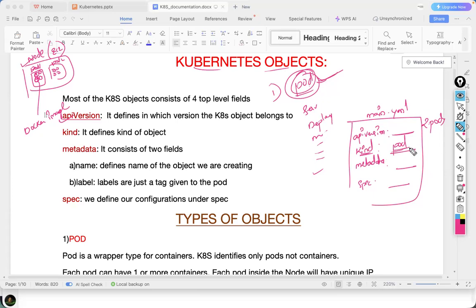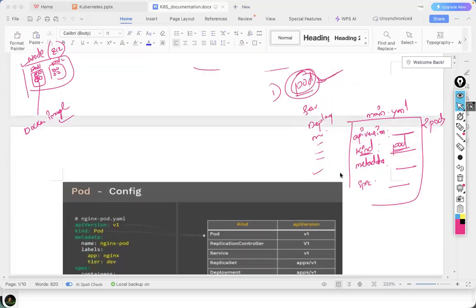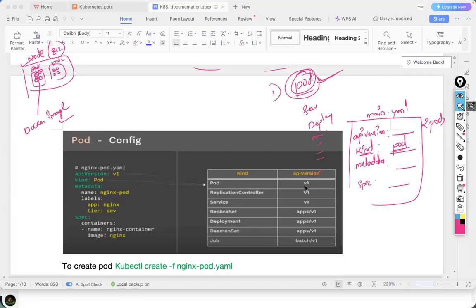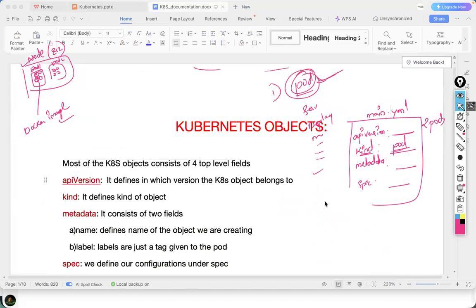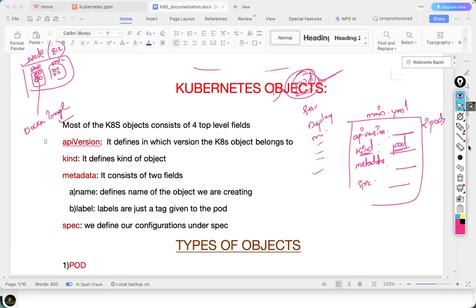If you want to create a pod, then the API version for pod is different, like v1. We have different API versions for different objects. Here you can see the chart. If it is pod, then v1. If it is replication controller, capital V1. Service means small v1. ReplicaSet means apps/v1, like that. So accordingly, give the API version here. I want to create a pod, so we are giving v1.